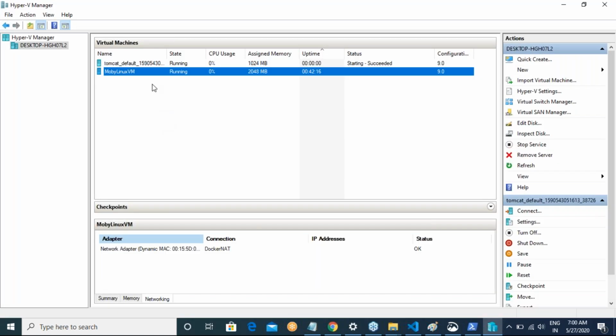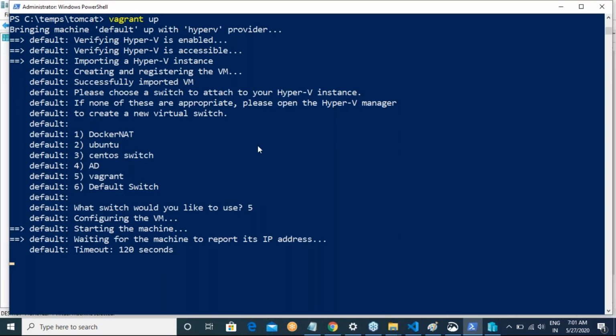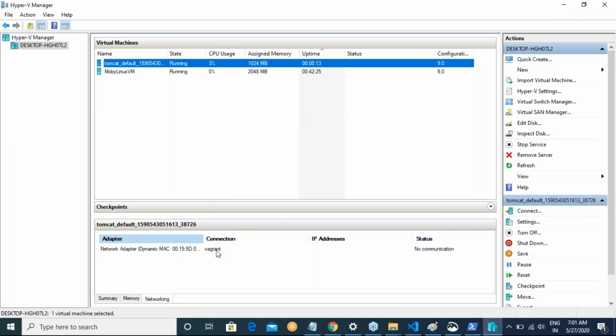So if you see over here, again the virtual machine is starting, the one we had destroyed. So once this virtual machine starts, and if you see some kind of an IP address over here, then that is the point where you will be able to make the communication. The status is okay.